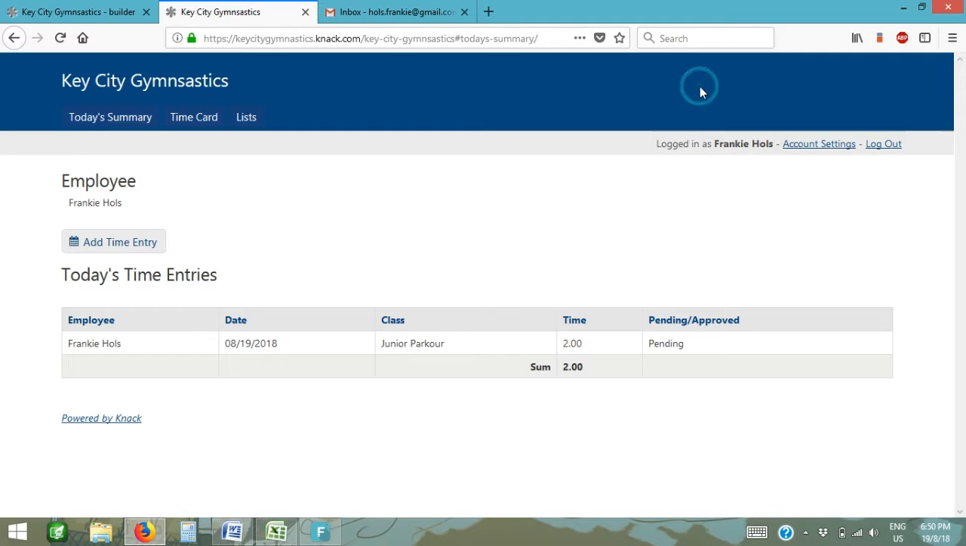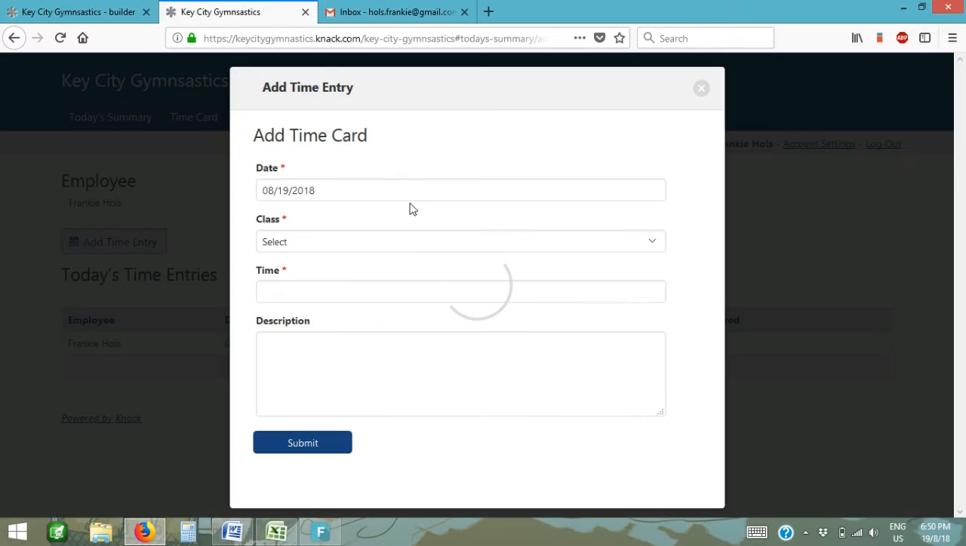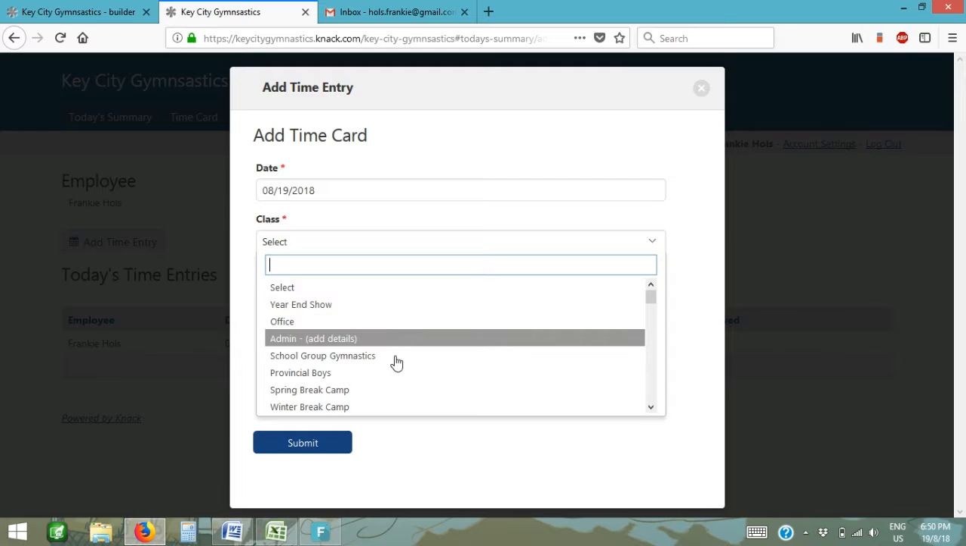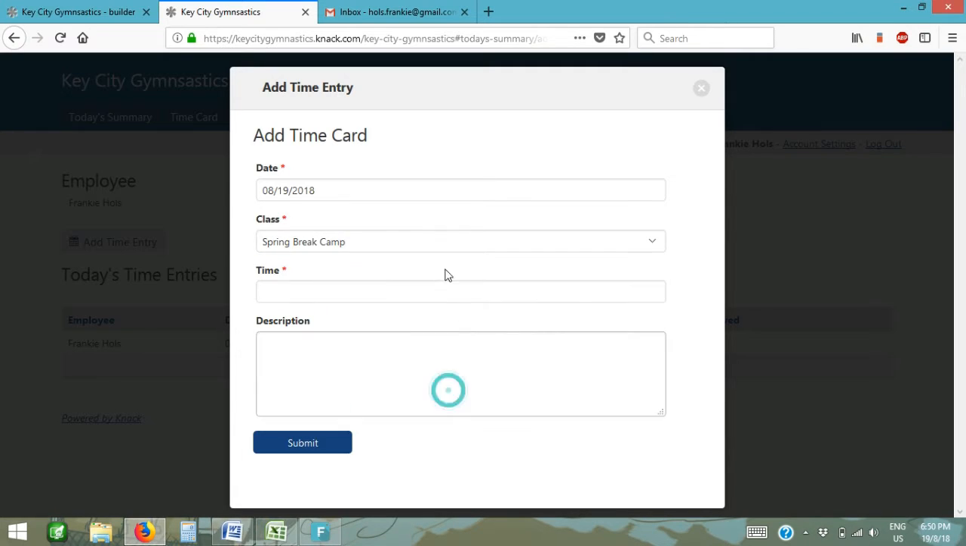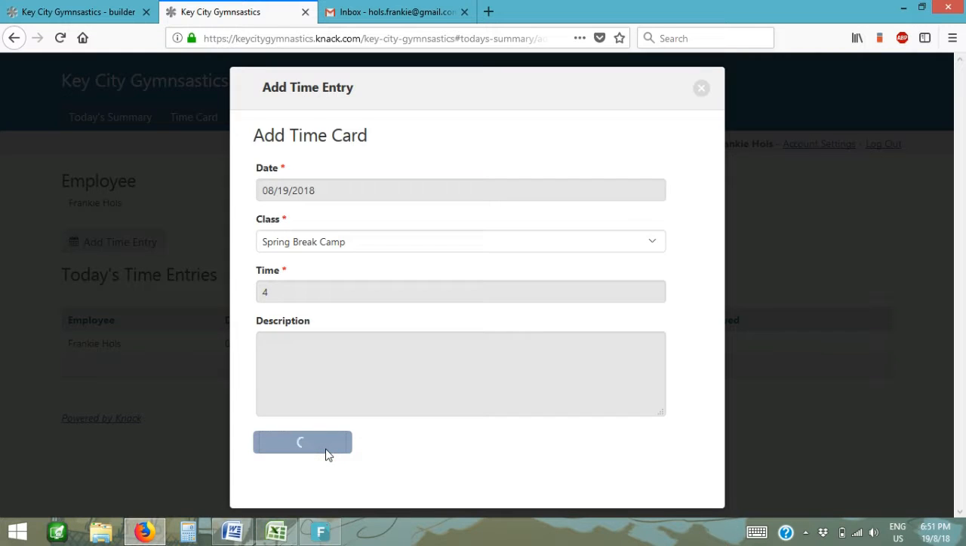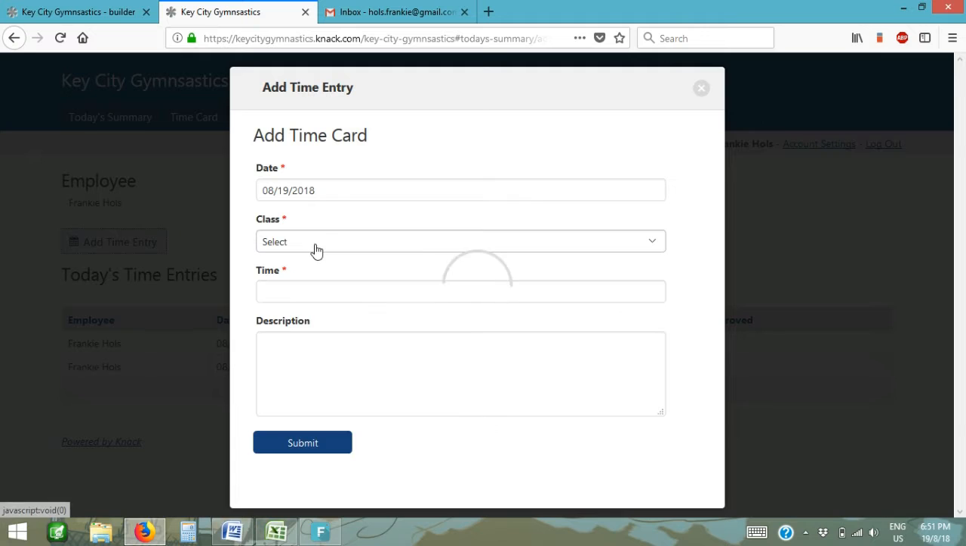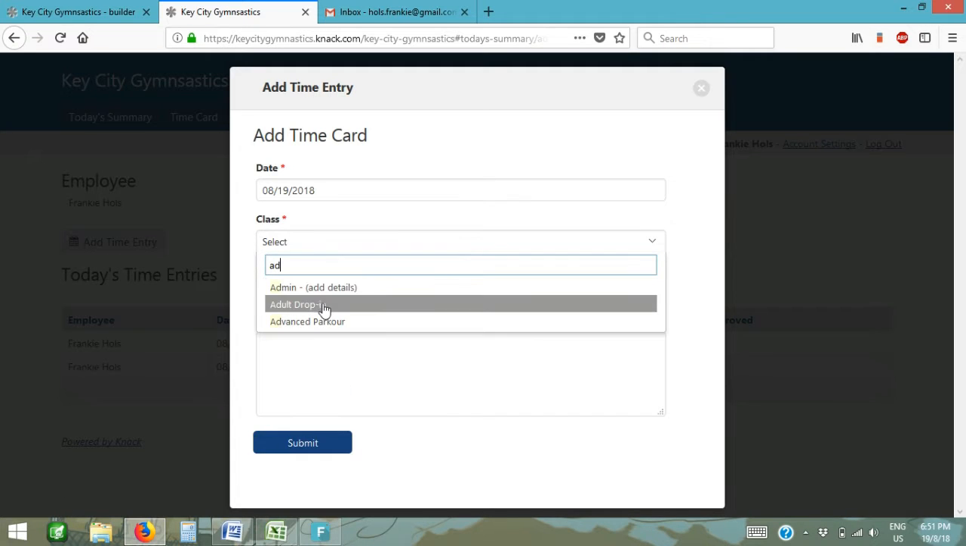All right, it says it was loaded successfully, and now here in my today timesheet, I've got 2 hours. I'll add another. Let's say I also was doing a spring break camp. I did that for 4 hours. And let's also add just some admin time.